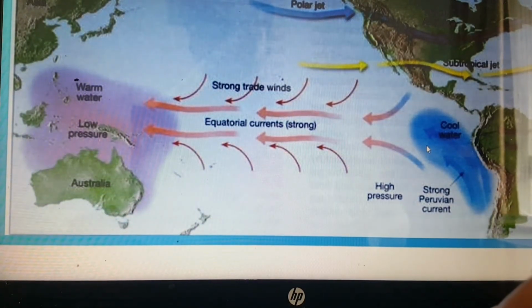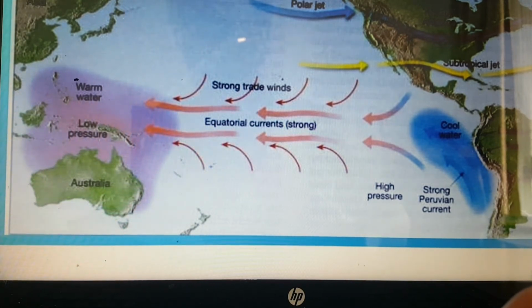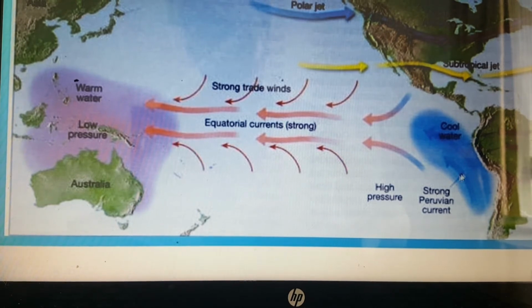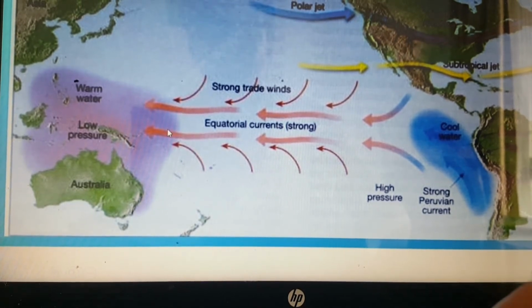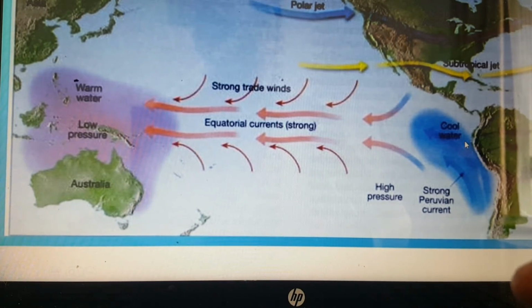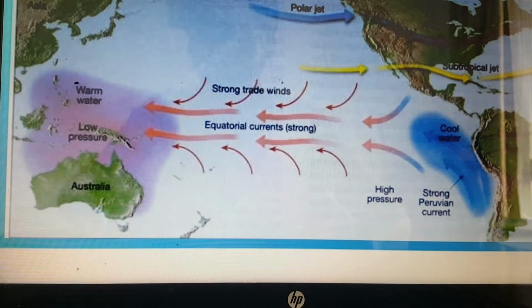However, in recent years there is a reversal in the pattern. It has been observed that every 2 to 5 years the strong Peruvian cold current is replaced with a warm current. Therefore, this area becomes relatively warm and the pressure is also less. Since there is an oscillation in the pressure pattern, this is known as the southern oscillation. Since the pressure difference between these 2 points is reduced, the pressure in the equatorial current will also become a little less, and as such the intensity of the monsoons will be reduced.